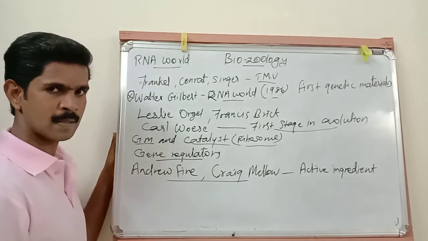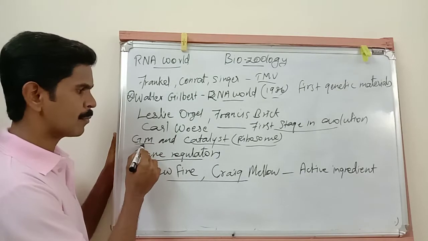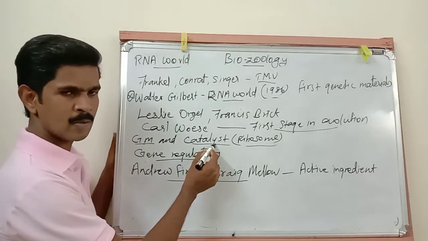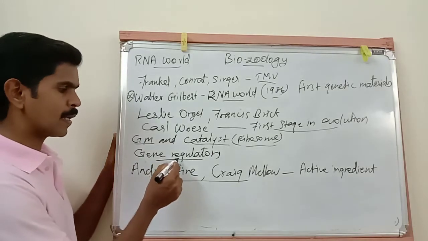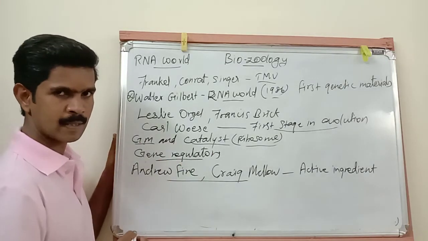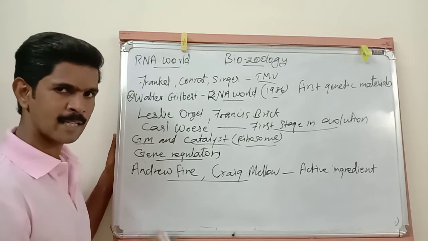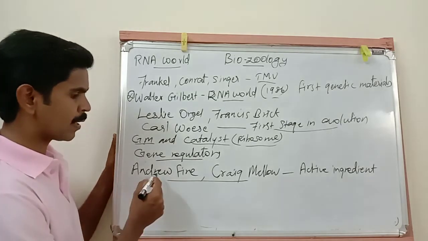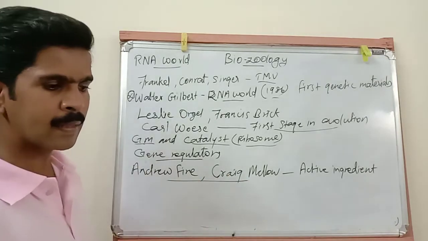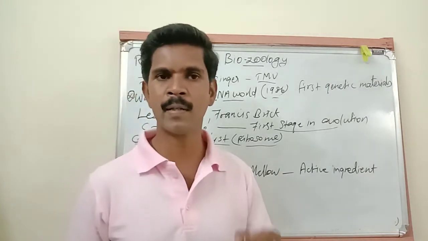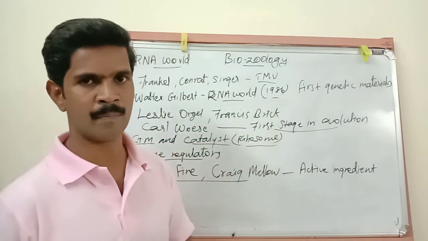catalyzed by some substance. Then next point, this RNA acts as both genetic material and also as a catalyst. One example of this catalyst is the ribosome. Then the RNA molecule can act as a gene regulator. That means some RNA molecules bind with the DNA and affect the gene's expression. Then the last point, Andrew Fire and Craig Mello, these two people together said this RNA is one of the very important and very active ingredients in the chemistry of life.